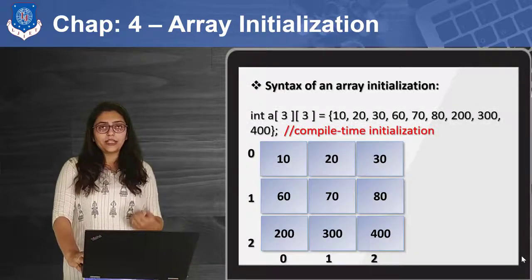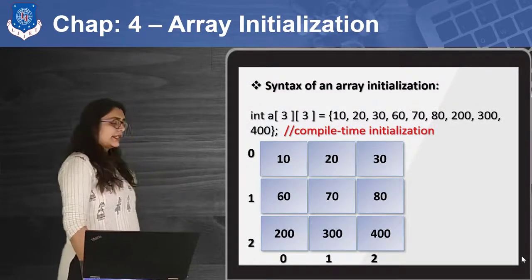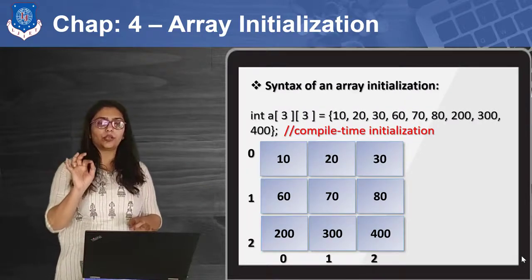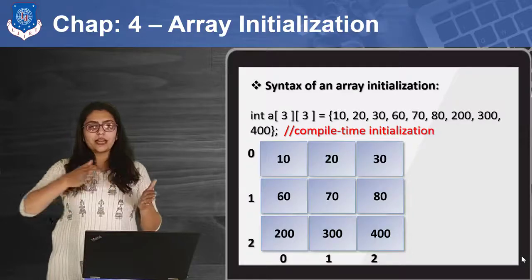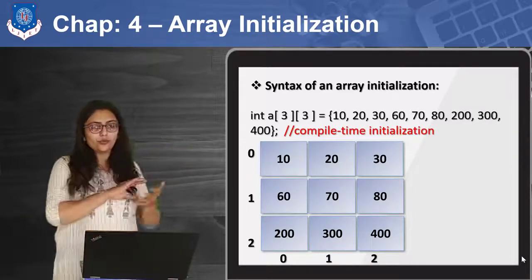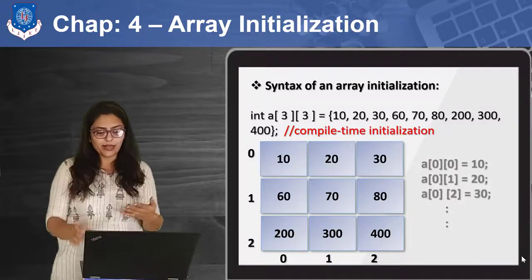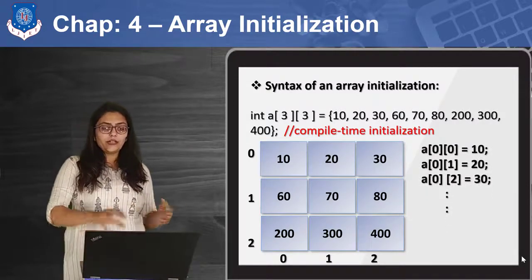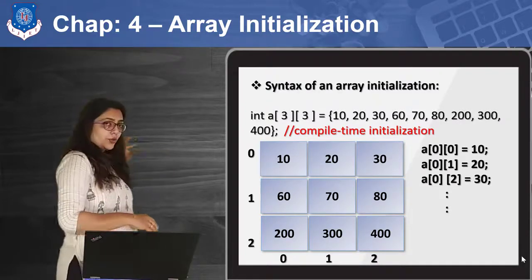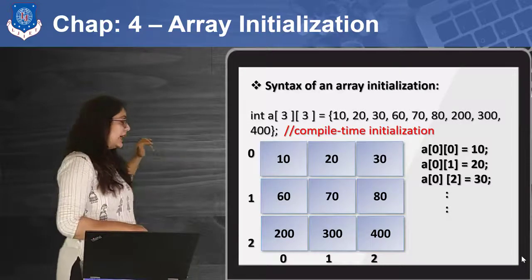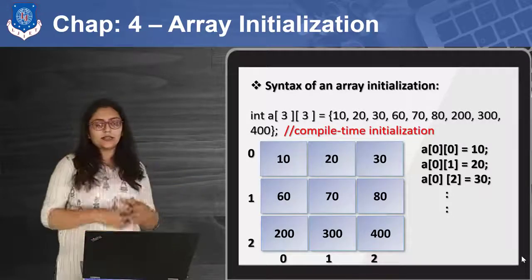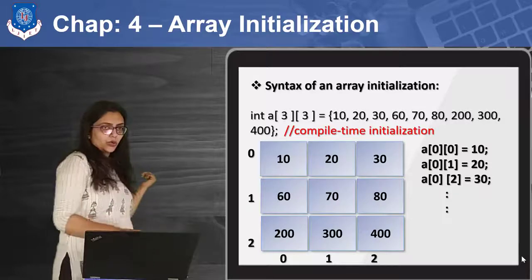Now how can I initialize this? You can initialize this in a similar manner, because a[3][3] means we have a total of 9 elements. So you can directly initialize it with 9 values and it will be initialized like this. You can use this initialization at compile time. It will look like a[0][0] is 10, a[0][1], so 0th row and first column, has the value 20. Similarly, a[0][2] means 30. So this is how it will look.